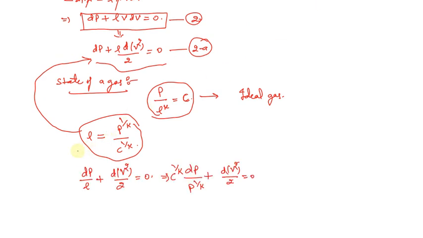Now we solve it further. If we divide equation 2a by rho, that is density, we're left with dp by rho plus d(V squared divided by 2) equals 0. If we replace rho by this expression, we get C to the power 1 by k in the numerator into dp divided by p to the power 1 by k, plus d(V squared) by 2, equals 0.